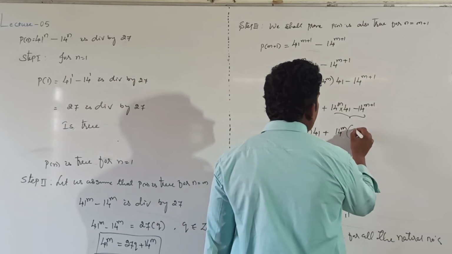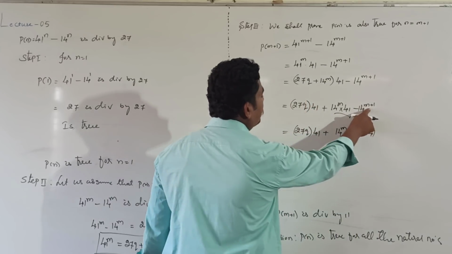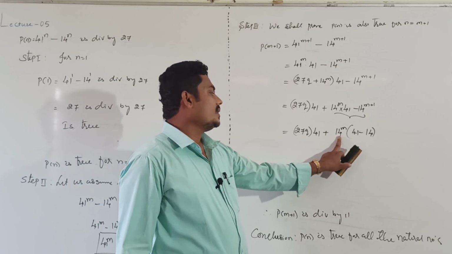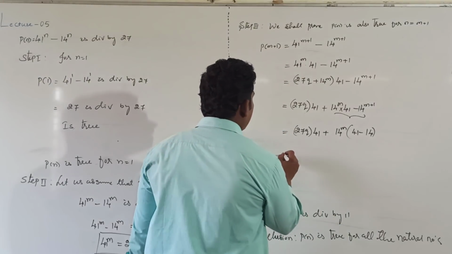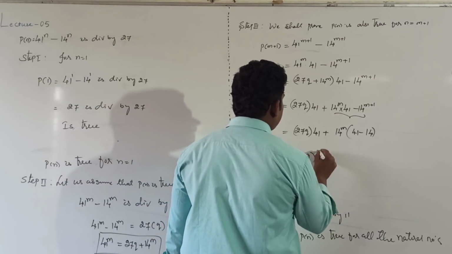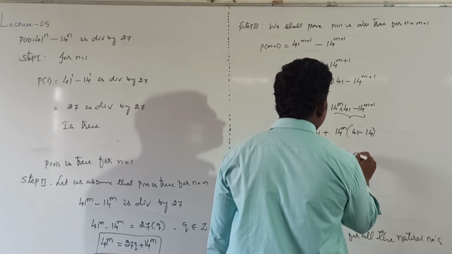Taking 14 power m common, then 14 power m plus 1 remains with 41 minus 14. After that 27 cube into 41 plus 14 power m into 27.